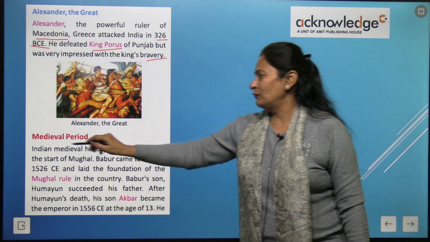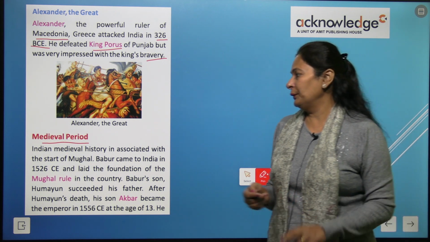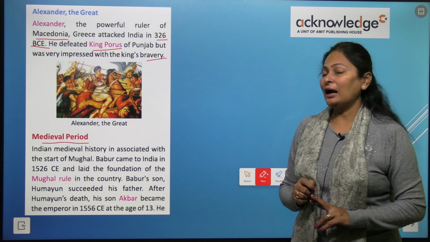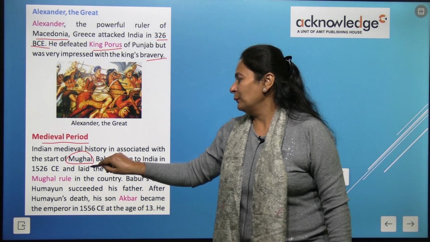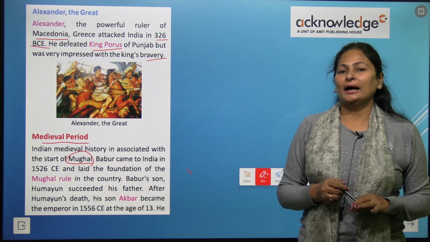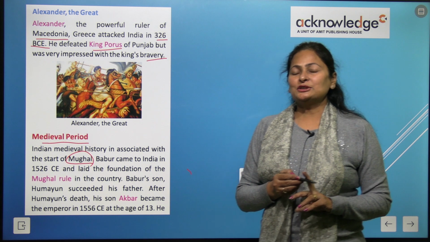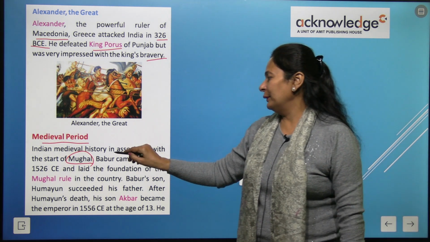Now it's time for the second period, the medieval period. Indian medieval history is associated with the start of the Mughals, right? The Mughals also came to India and they ruled us. So the medieval period starts from the Mughal dynasty.